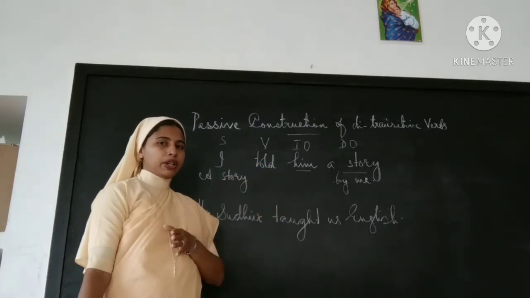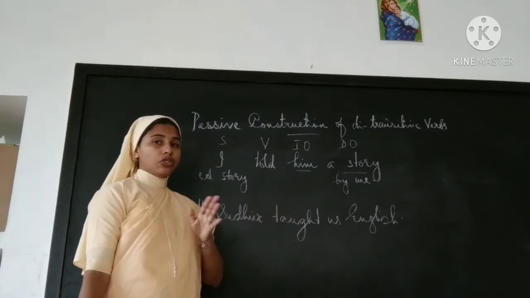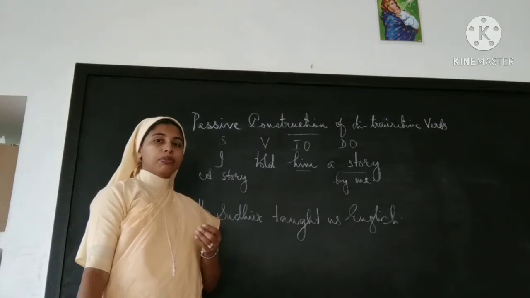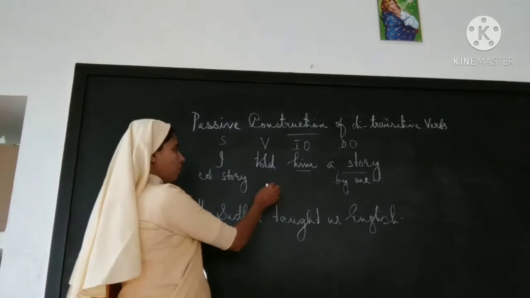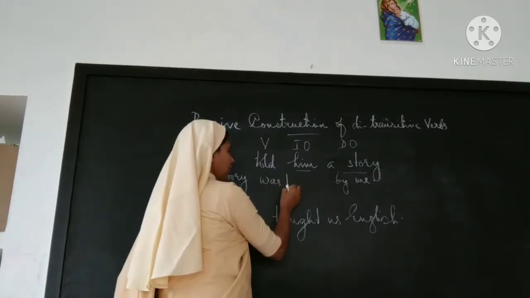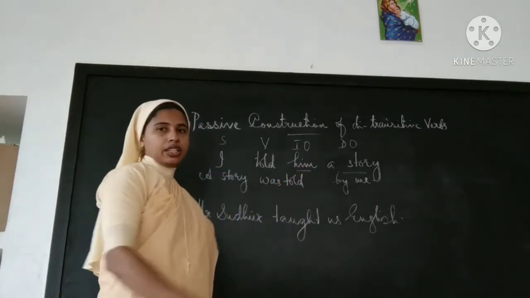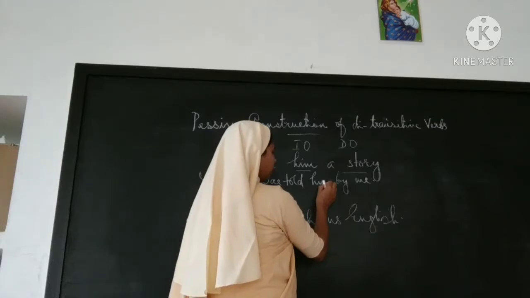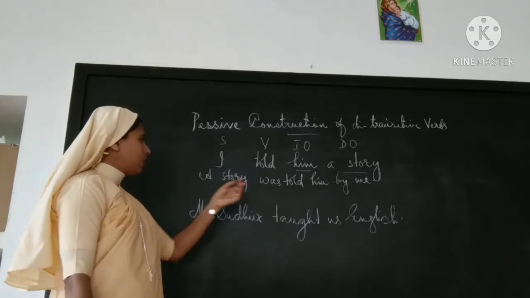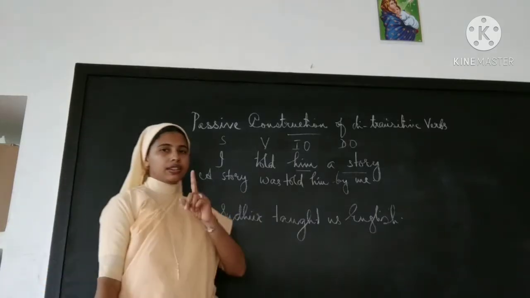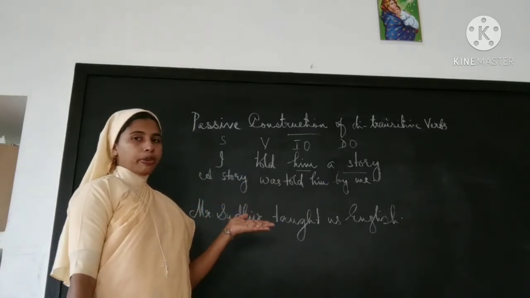If you change simple past into passive voice, what's the structure? Always the verb form will be V3 plus be forms: was or were. Okay. A story was told him by me. That's one construction. We have taken one object and changed it into passive voice.